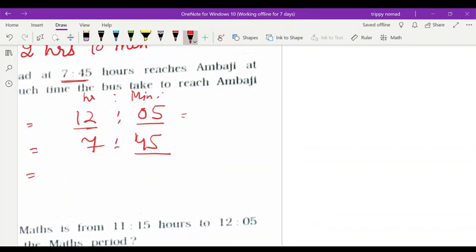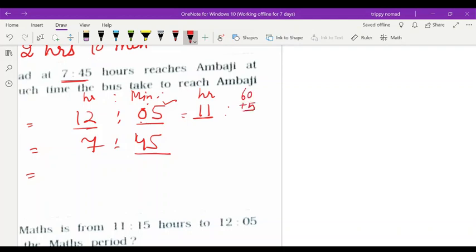Now if I subtract 1 hour, it will become 11. 1 hour you subtract from 12, it has become 11. But when 1 hour goes into minutes, that time we have to add 60 plus 5.